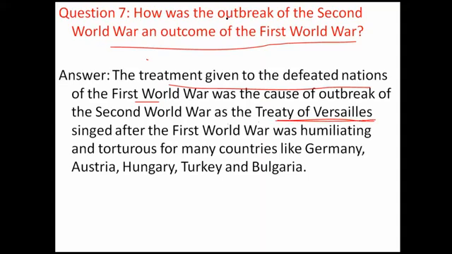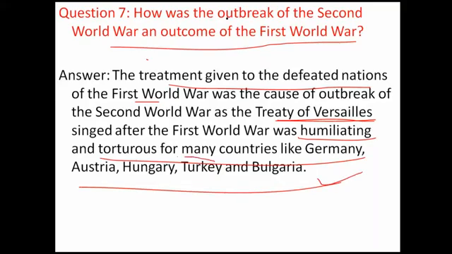In the Treaty of Versailles, Germany was severely humiliated. It was humiliating and torturous in many countries like Germany, Austria-Hungary, Turkey, and Bulgaria. In Turkey also, it was declared a secular country under Mustafa Kemal Pasha.